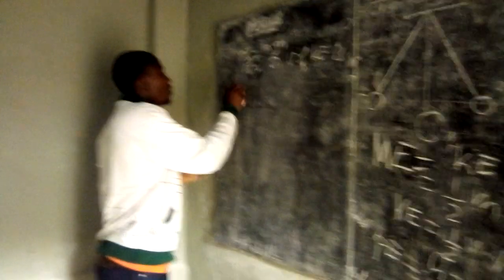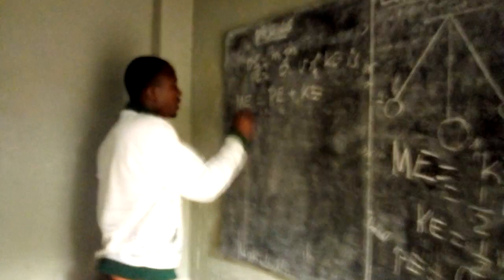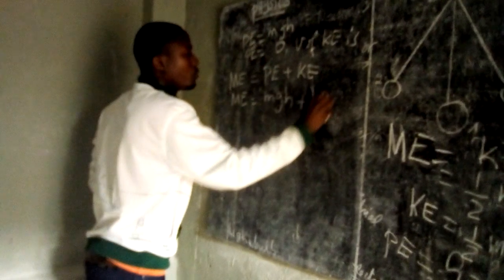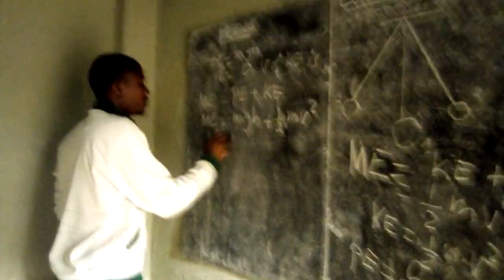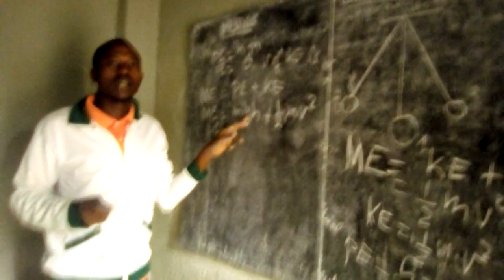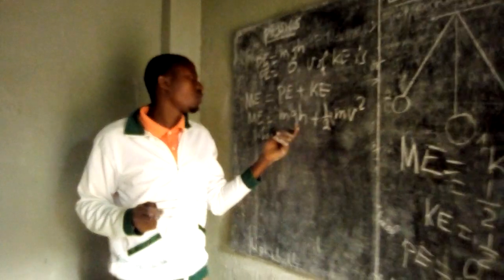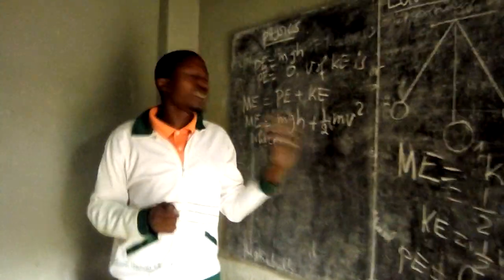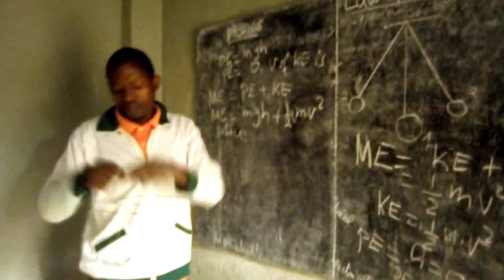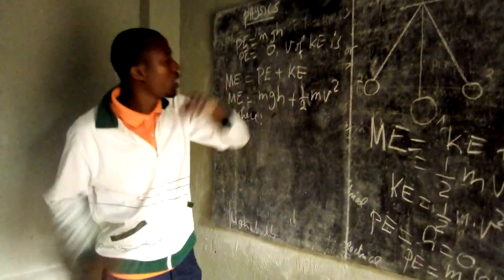That's why mechanical energy equals potential energy plus kinetic energy, where mechanical energy equals mgh plus 1/2 mv squared. Here m is the mass of this bob, and g is the gravity, the attraction of the earth, where everything above the ground is attracted by the earth by gravitational force. h is the height of the bob at any position above the ground, and 1/2 mv squared is a formula where v is the velocity of the bob as it moves, squared.